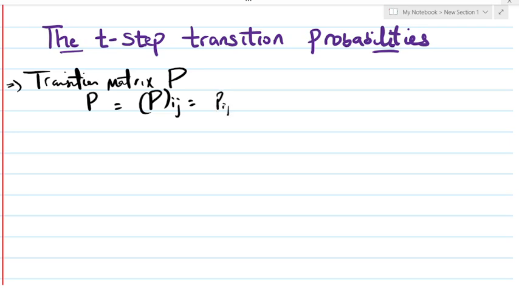That is the probability of moving to the next state j, given that our current state is i. This is your transition matrix, and these are your transition probabilities, which are the components of your transition matrix.